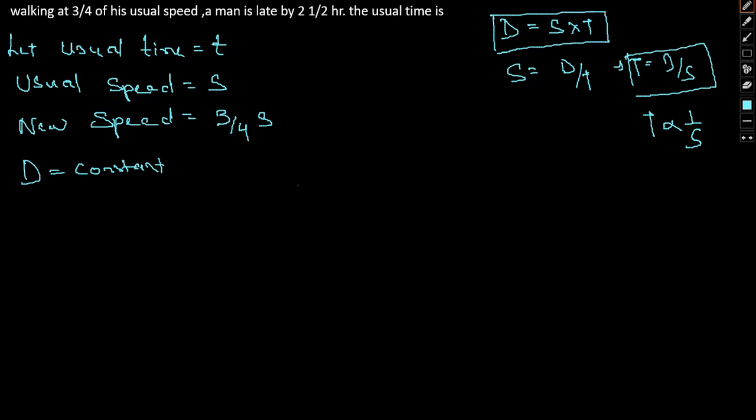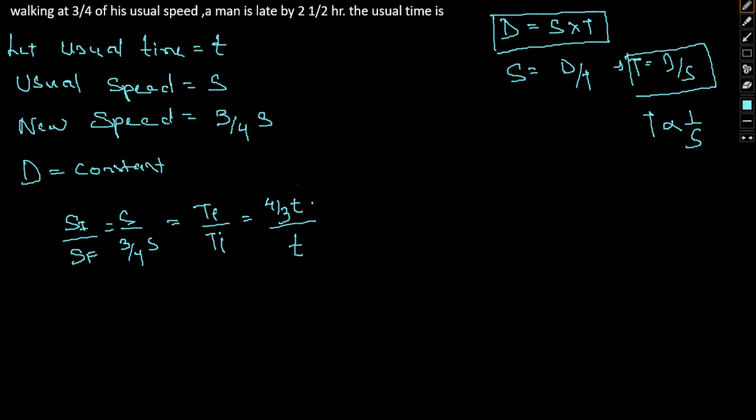Here the initial speed and final speed are s and 3 by 4 s. So the ratio of final time to initial time is reversed: the final time will simply be 4 by 3 t, and the initial time will be t.